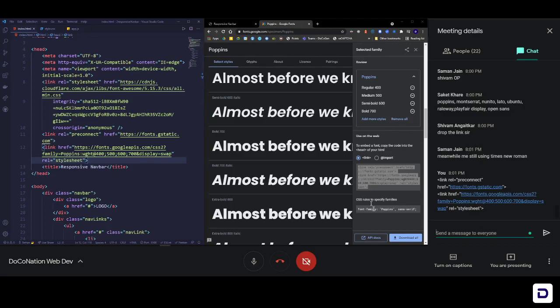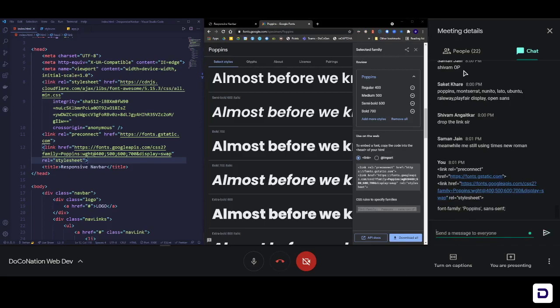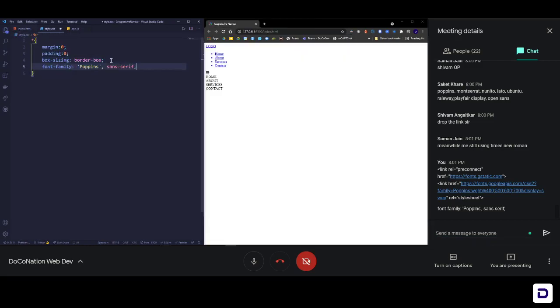The next thing you need to copy is the CSS rule that you're going to write so that you can apply this font. I'm going to copy this and send it to you in the chat box, and then close this. Now if I come back to style.css, I can apply this right here in the star selector so that it applies globally to my whole page. I want every single text on my page to be Poppins. Save it, but you'll see that it does not make any difference.